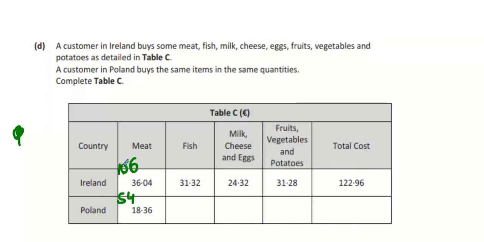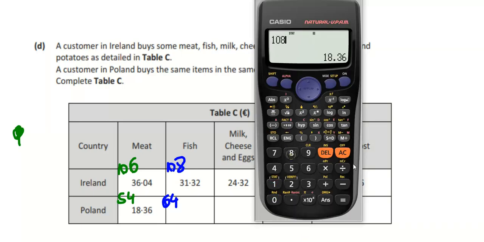Alex, tell me how much fish is in Ireland. 108. And in Poland? So do you get what I'm going to do? I'm going to compare how much more expensive it is in Ireland compared to Poland. So it's going to be 108 divided by 64.